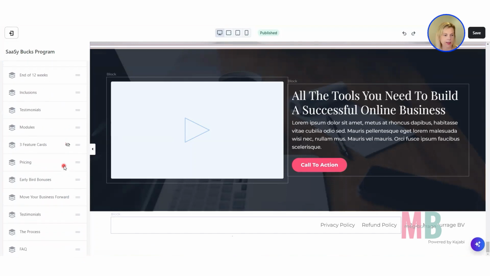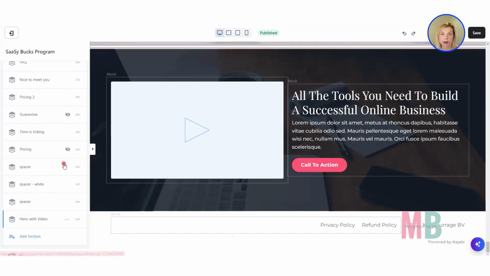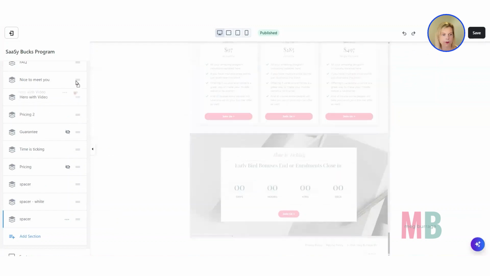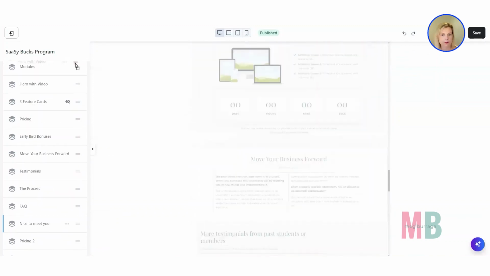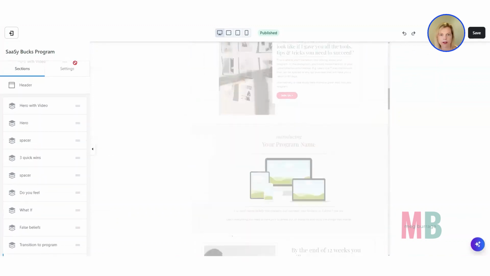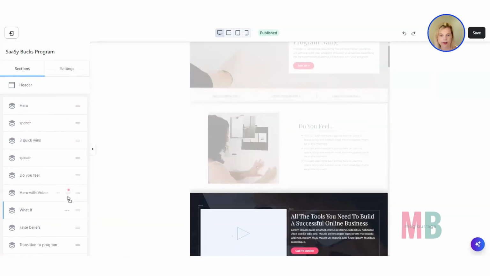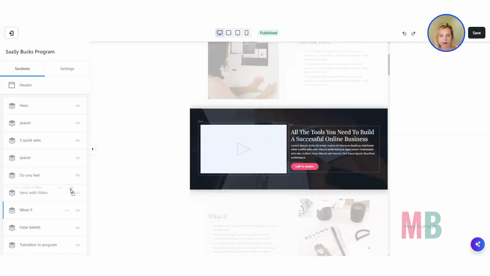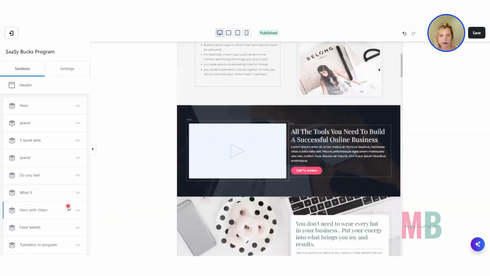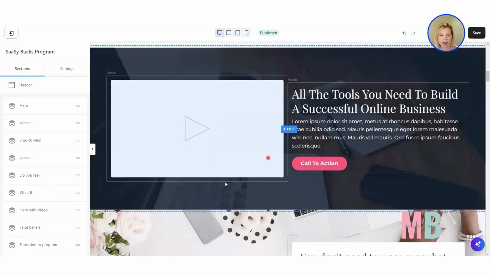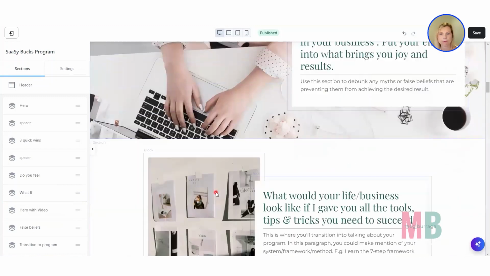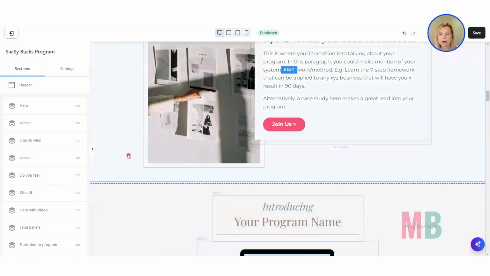So, I wouldn't have a video at the bottom because a lot of people won't make it that far. So if you're going to add in a video section, add the section, it'll drop it to the bottom here, and then grab those little equal signs and you can just move it up to wherever you think it would look good. Maybe in there, okay, and then change the coloring so that it works. So that's just a few little tips for you guys.